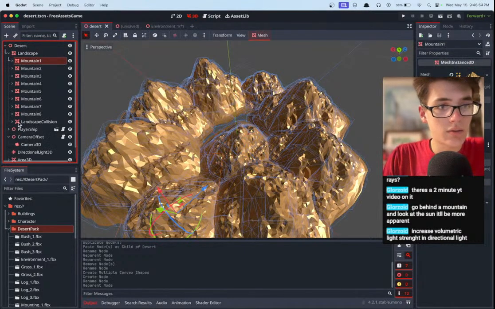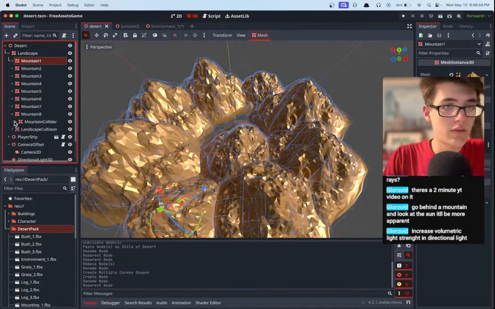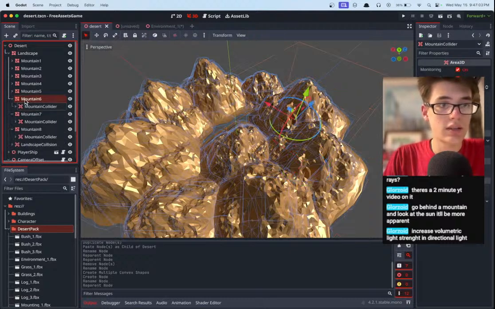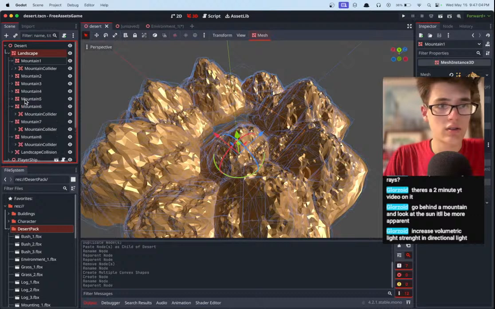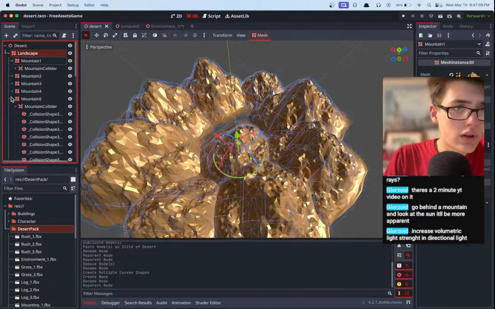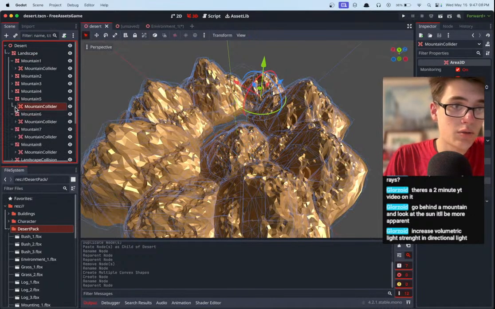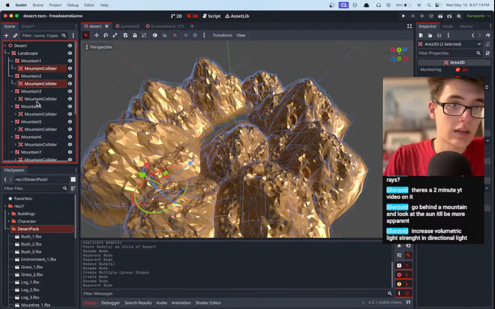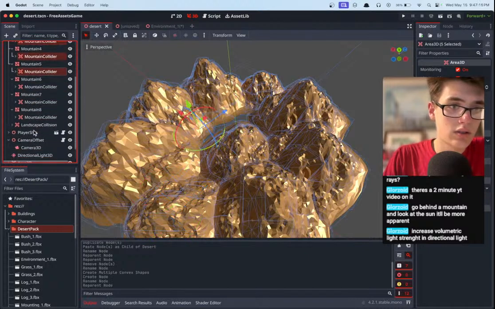And then what I'm thinking is we get all of the area 3Ds. Let's see, open this, close that. We get all of the area 3Ds, and then we put them in a group, and then that group is called like ground or something, and then we can just have the player detect, and if they hit the ground, then it's game over or whatever. So obviously the player shouldn't be crashing into stuff.